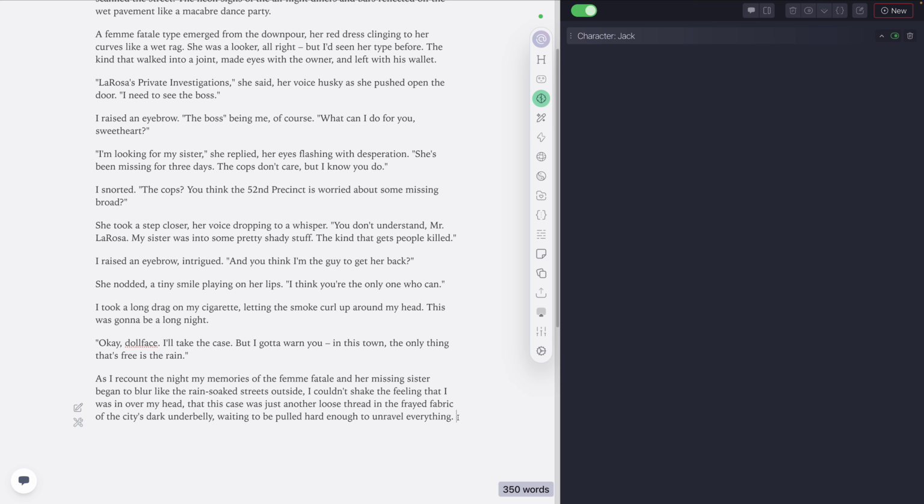All right, that's pretty cool. So that's the power of the finish button. And what I mean by the amount of control you have is, see how we have "as I recount the night"? I stopped right here. This is where I hit the button, and then Chibi essentially had the freedom to create all of this. It's creating this based off of the hard-boiled writer role, which sets the tone and the style.